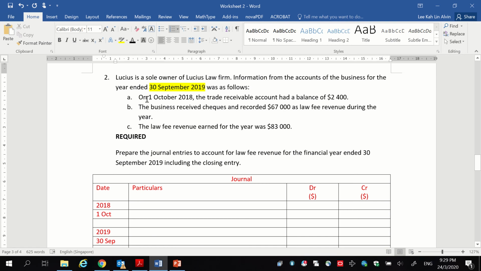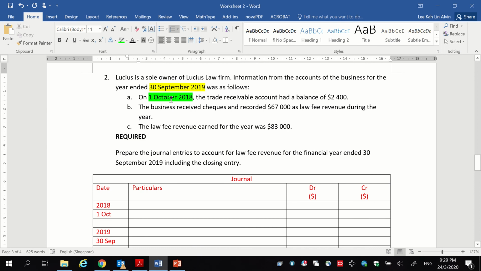So if this is our financial year end, if you plus 1 day and minus 1 year, this refers to the start of the financial year. Okay, so at the start of the year, your trade receivable had a balance of 2,400. Now you have to think with me, okay, since this is a receivable, we know that receivable means that you will earn the income in the previous year and you will only receive the money in the following year, which is this year.